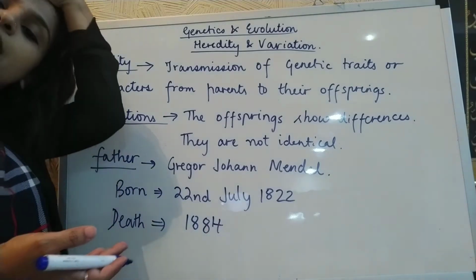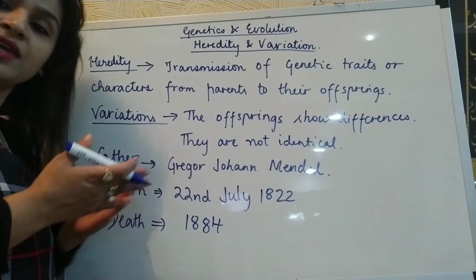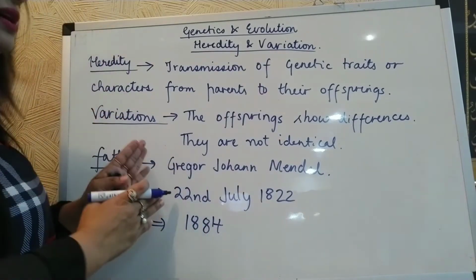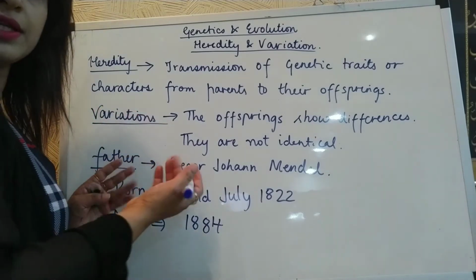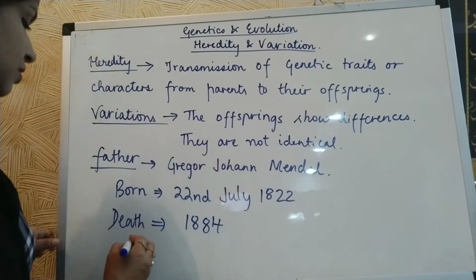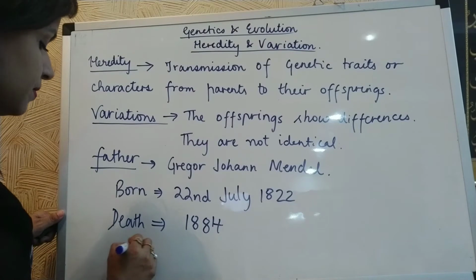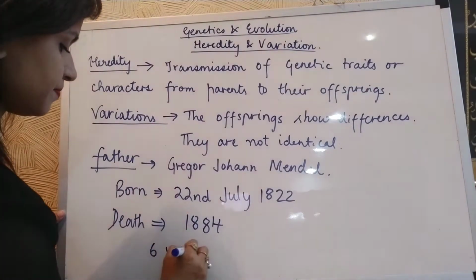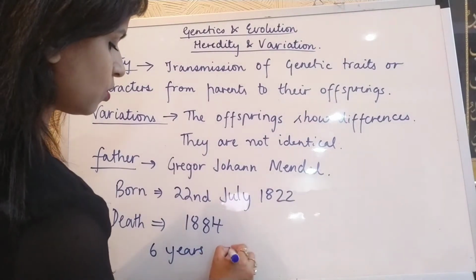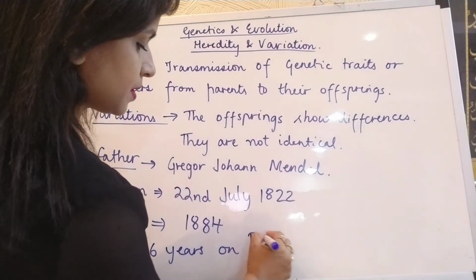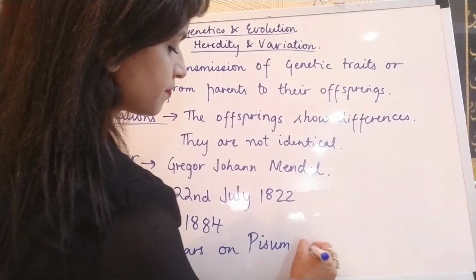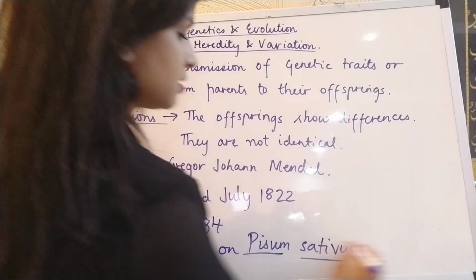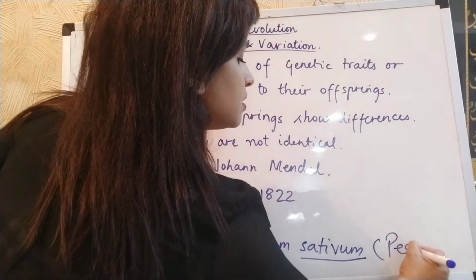One more thing I would like to tell: why is Mendel called the father of genetics? Because he contributed a lot in genetics. He worked 6 years on Pisum sativum, the pea plant.